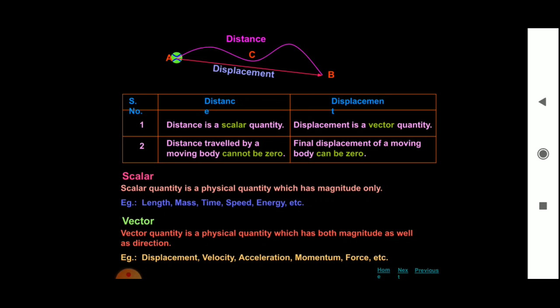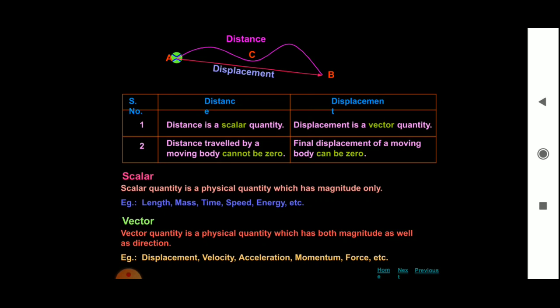We are not going to write minus 10 in the north direction, plus 5 in the west direction. We are not giving importance to its direction. We are writing only the magnitude. So the examples are length, mass, time, speed, energy, etc. These are examples of a scalar quantity.